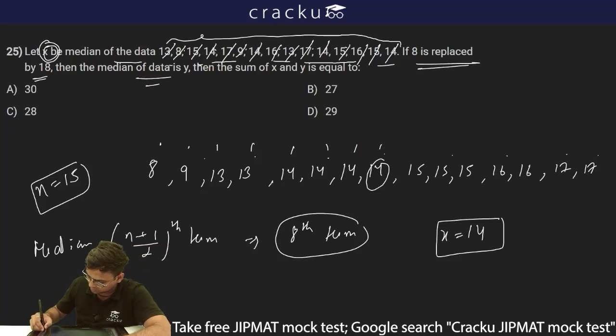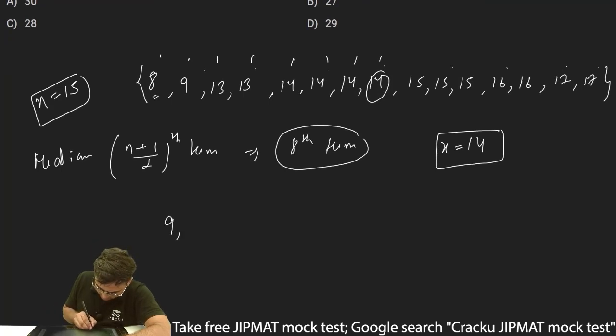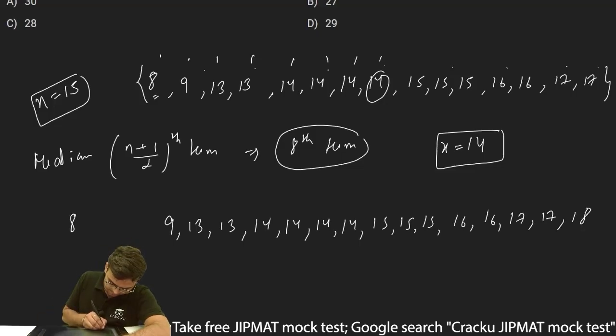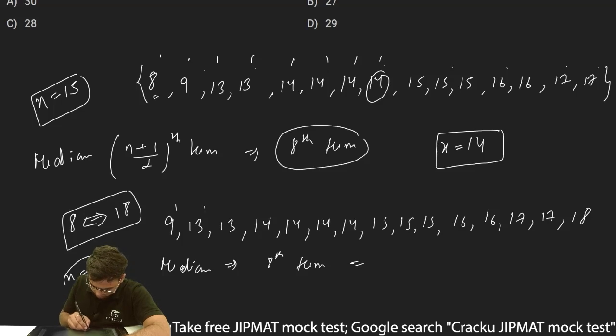Okay, for this given data, if 8 is replaced by 18, what will happen? The data will become 9, 13, 13, 14, 14, 14, 14, 15, 15, 15, 16, 16, 17, 17 and 18. So again the 8 is replaced with 18. We have n equal to 15 terms again, so the median term will be the 8th term, which is 1, 2, 3, 4, 5, 6, 7 and 8. So the 8th term is 15.